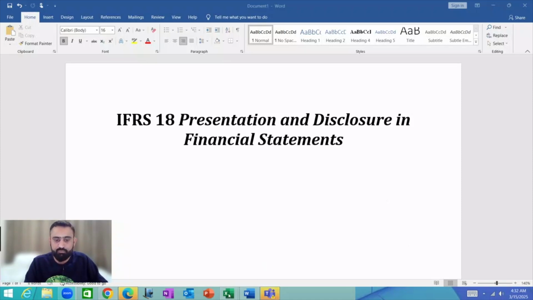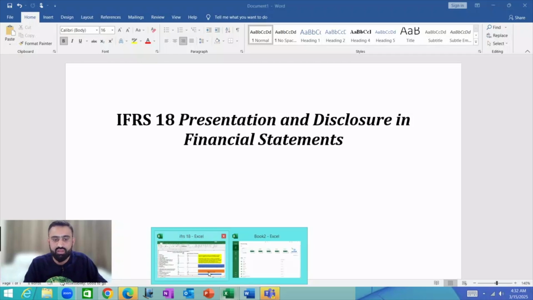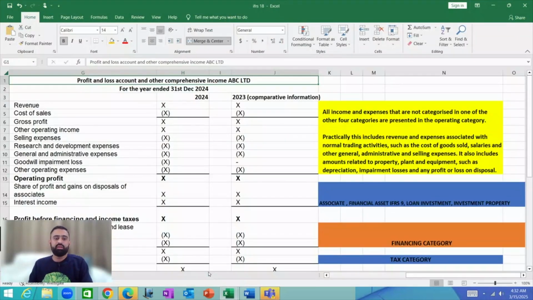So let me share with you the format of the new set of profit and loss account. Now, dear students, in the new IFRS 18, the profit and loss account has been categorized into five categories.